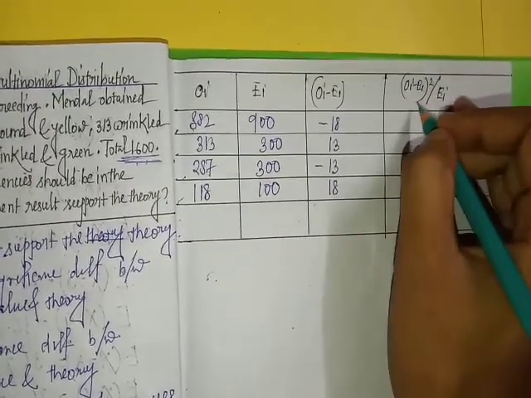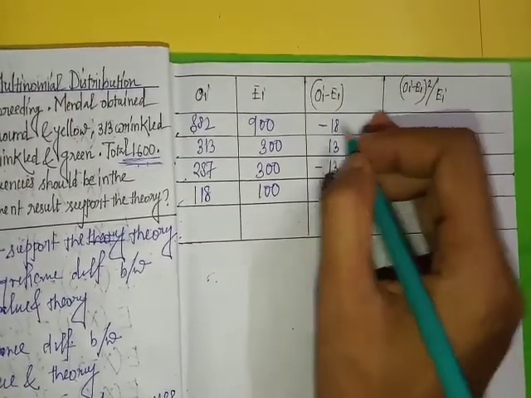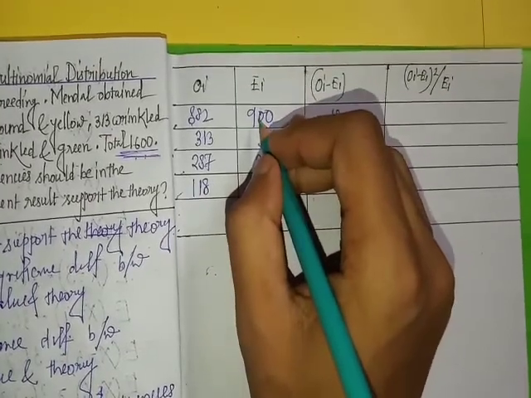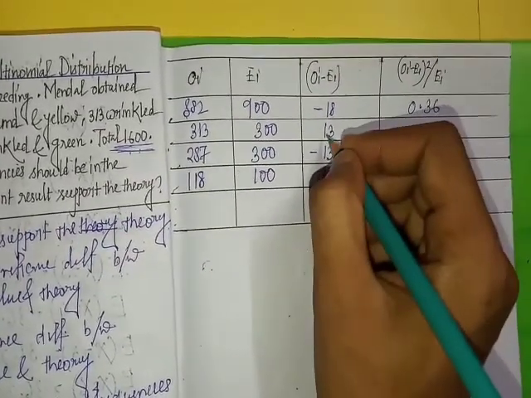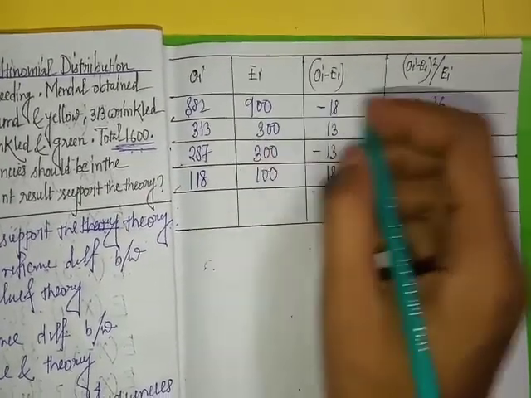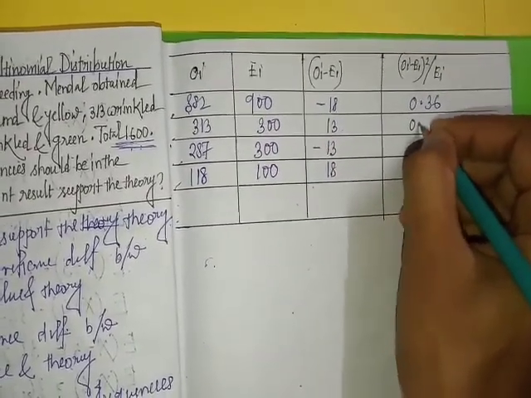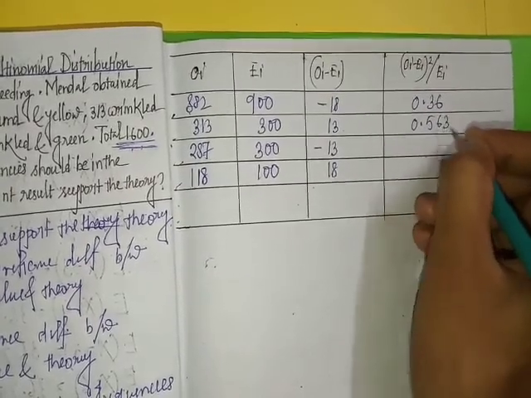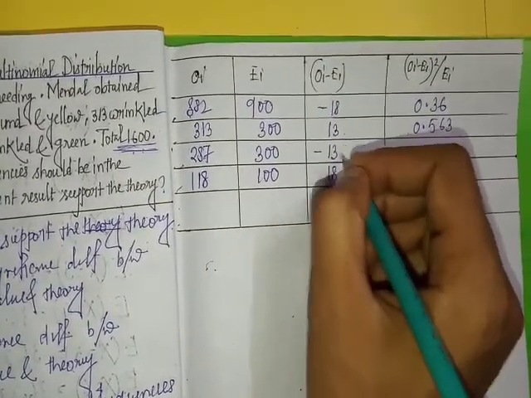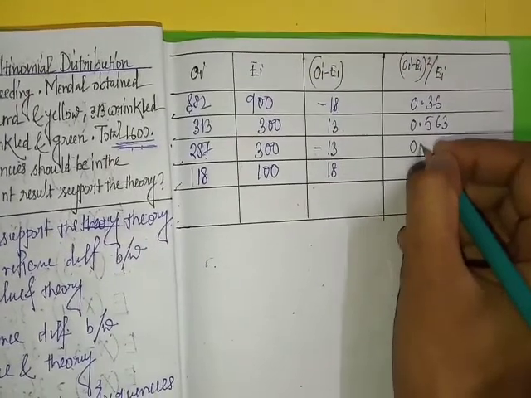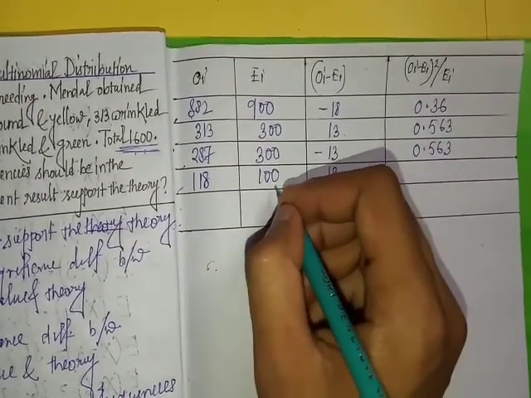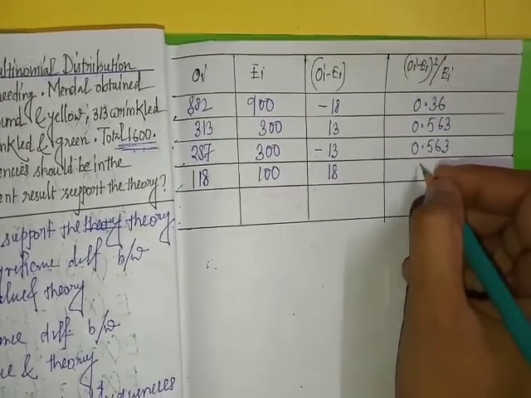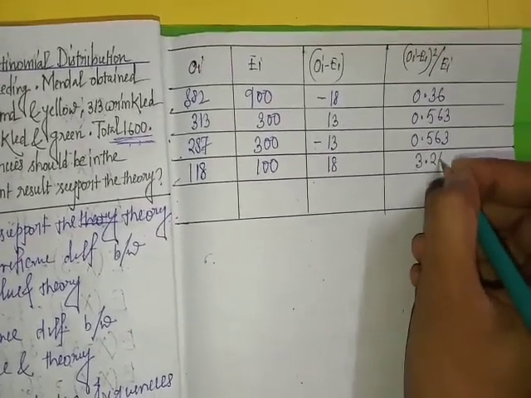Next, (Y minus E_i) whole square by E_i, that is minus 18 whole square by 900. We get 0.36. 13 whole square by 300, we get 0.563. Next, minus 13 whole square by 300, we get 0.563. Next, 18 whole square by 100, we get 3.24.